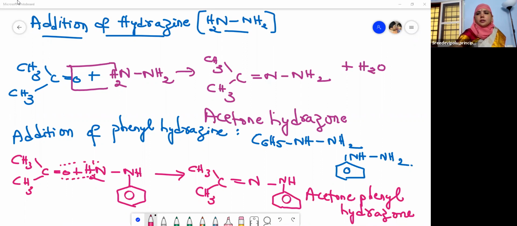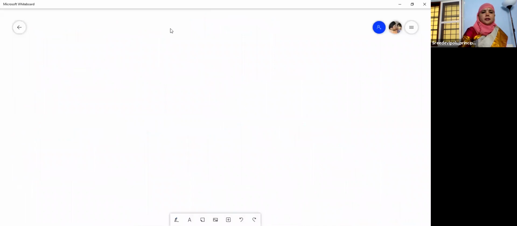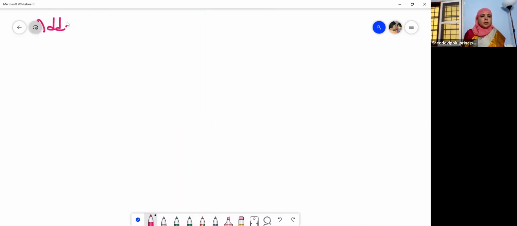Okay. So now let us move to the remaining reactions. Now we have seen the addition of hydrazine and phenylhydrazine. Now let us see the remaining addition reactions. Now addition of 2,4 dinitrophenylhydrazine, 2,4-DNP.